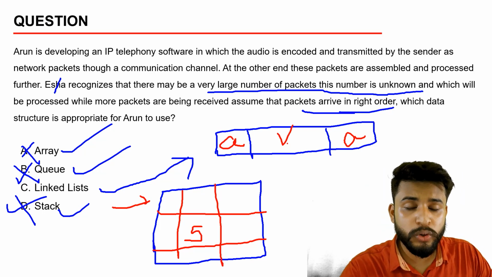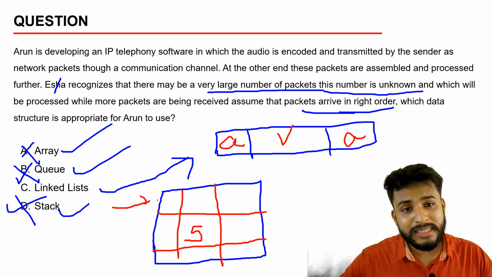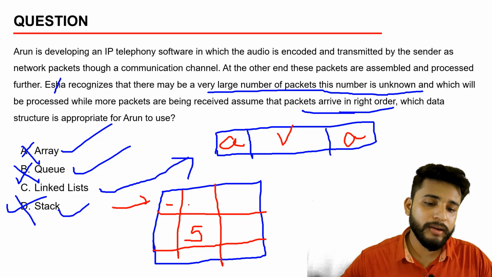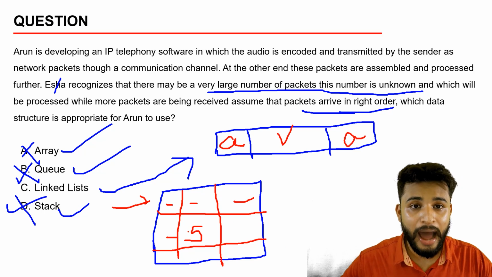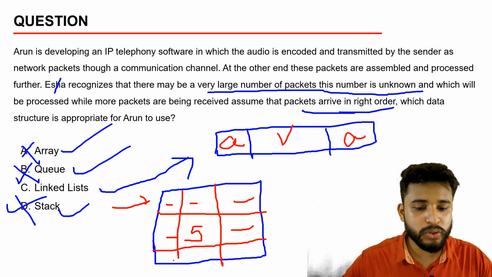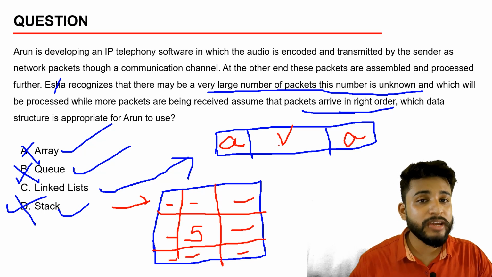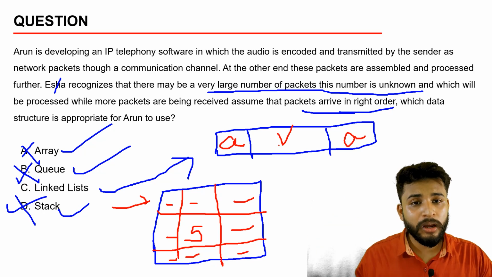So what we need to do in this question is use a linked list. Why a linked list? Because suppose we are storing 1 value, 2 value, 3, 4, in sequence, and now 5 has come. We can skip this place and store it here, because the right order is maintained by the linked list, and we can also store any number of values.